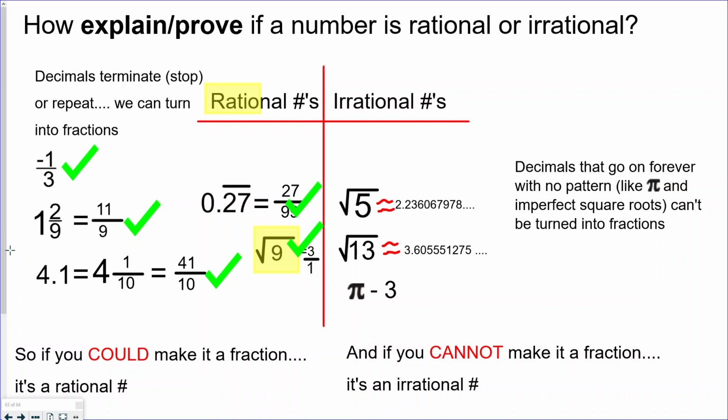One other thing to take a look at though, and I just want to point this out. Decimals that stop, like this 4.1, or decimals that repeat in a pattern that go on forever but they repeat, those are rational. The decimals that go on forever with no pattern, like the imperfect square roots and the pi's, those are the ones that we can't turn into a fraction.